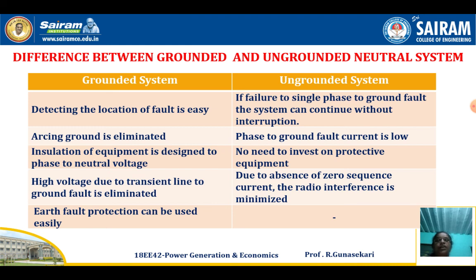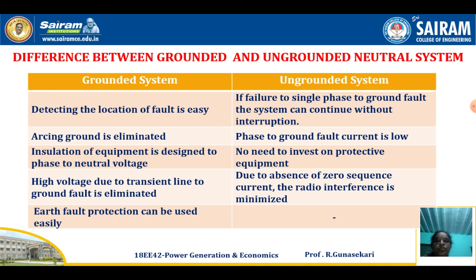This is the difference between grounded and ungrounded. Then arcing ground is eliminated in the grounded system, but the phase to ground fault current is low in the ungrounded system. Insulation of equipment is designed for phase to neutral voltage only in the grounded system, but in the ungrounded system there is no need to invest in protective equipment.